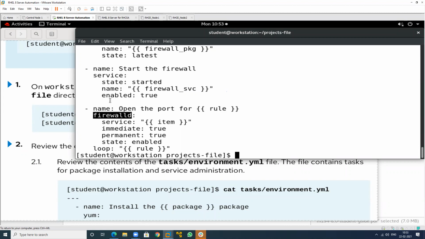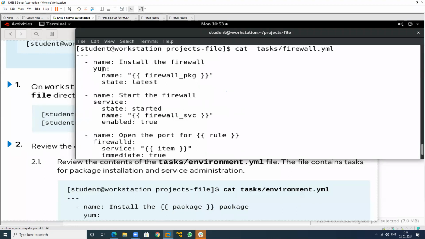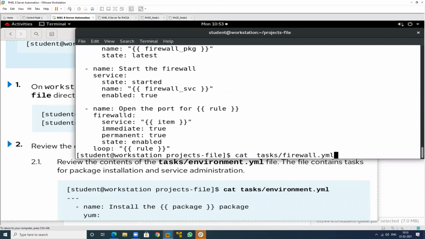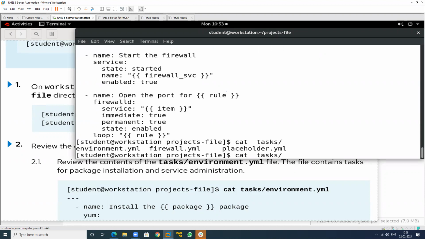This is firewalld, this is service, and this is the YAML module. So we have all tasks related to firewall written in a different playbook. Suppose I want to use this firewall playbook in a different one, we can also use it, just changing some name only.